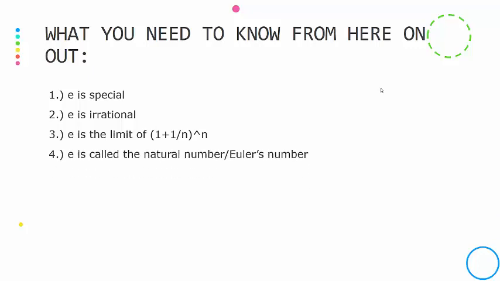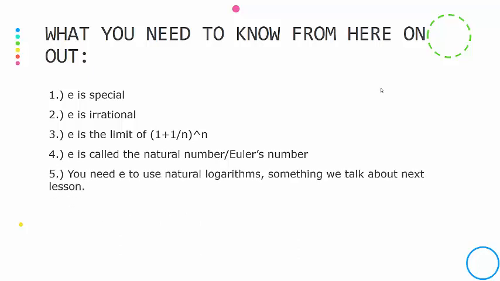Another name for E is the natural number, or Euler's number, so they both mean the same thing. And you have to use E when we use natural logarithms, next topic, so that will come up a lot. And then it's good to know roughly what E is, so it's about 2.718. Just like pi is about 3.14, but we know that's not concrete, that's not the official value, it goes on forever, it's not that simple.